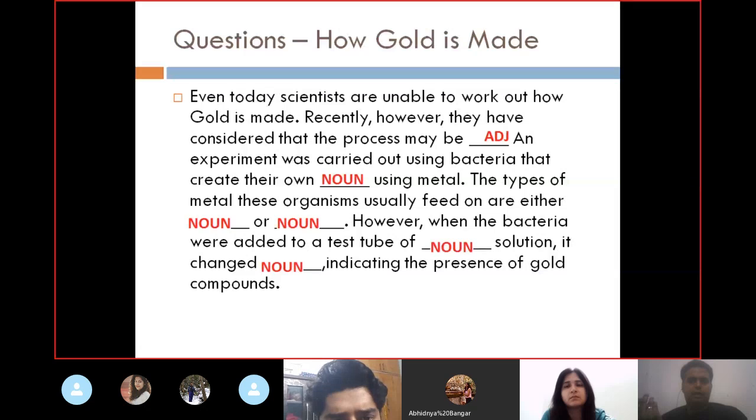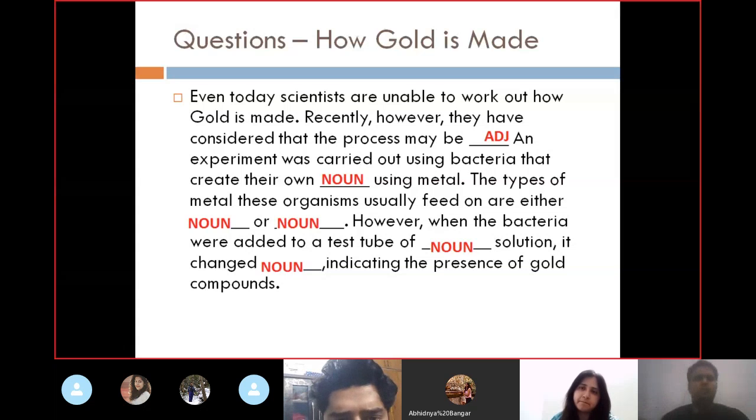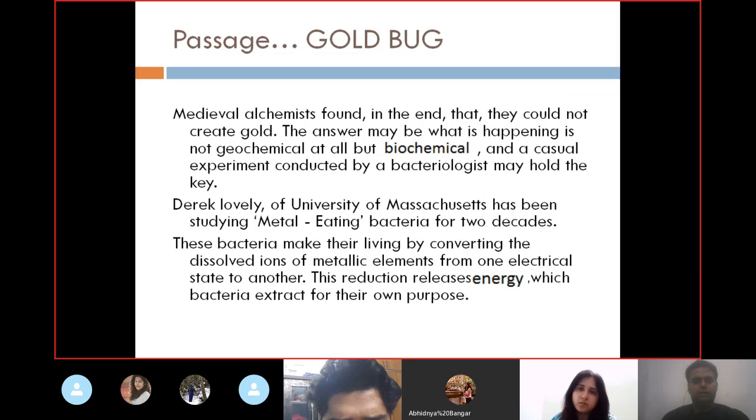Now, moving back, seeing once more. After the adjective, an experiment was carried out using bacteria that create their own... I mean, using metal. So what the bacteria did, it created something from the metal. So what did it create actually? It created energy. How come? You can see these bacteria make their living by converting dissolved ions of metallic items from one electrical state to another. This reduction releases energy, which bacteria extract for their own purpose. So this is how you'll be getting your second answer. Now moving on to the next slide.